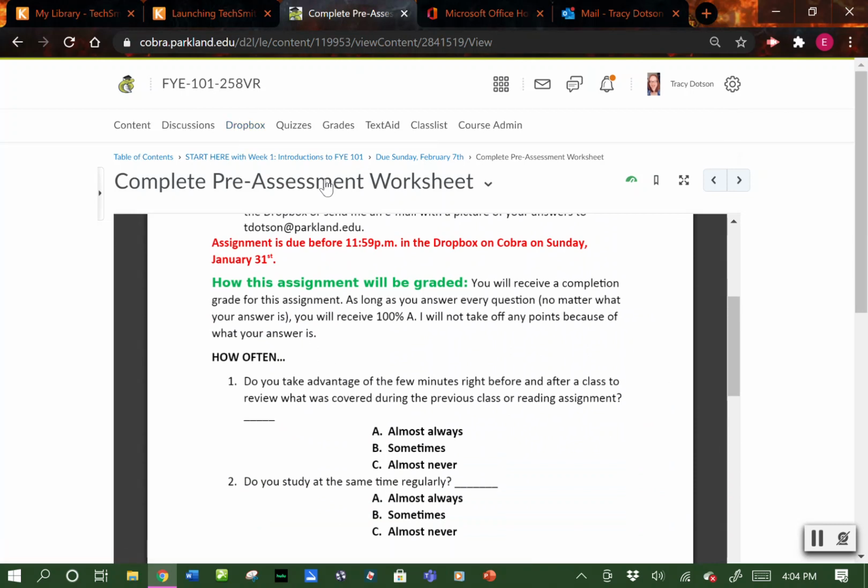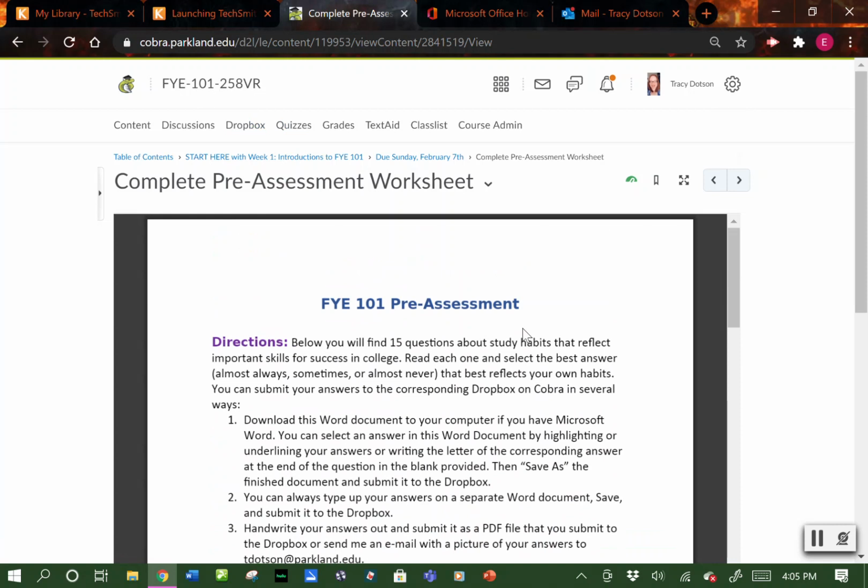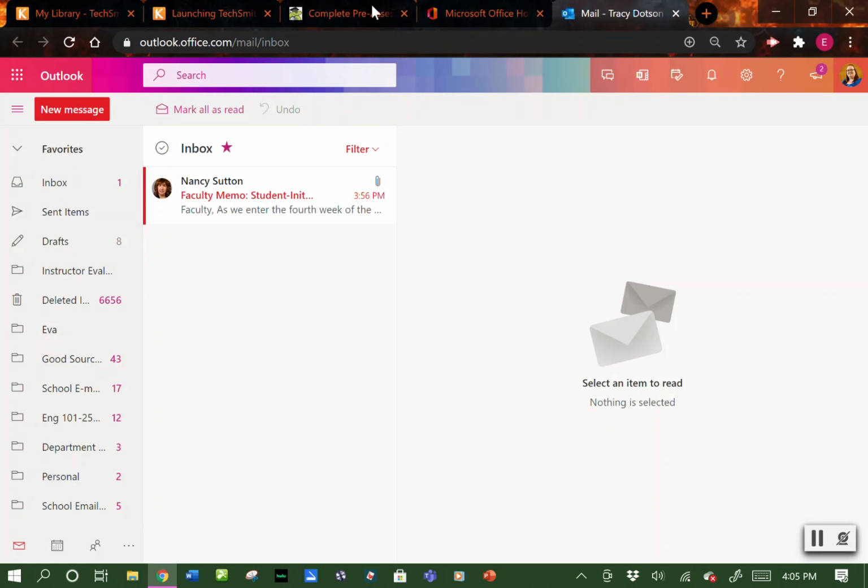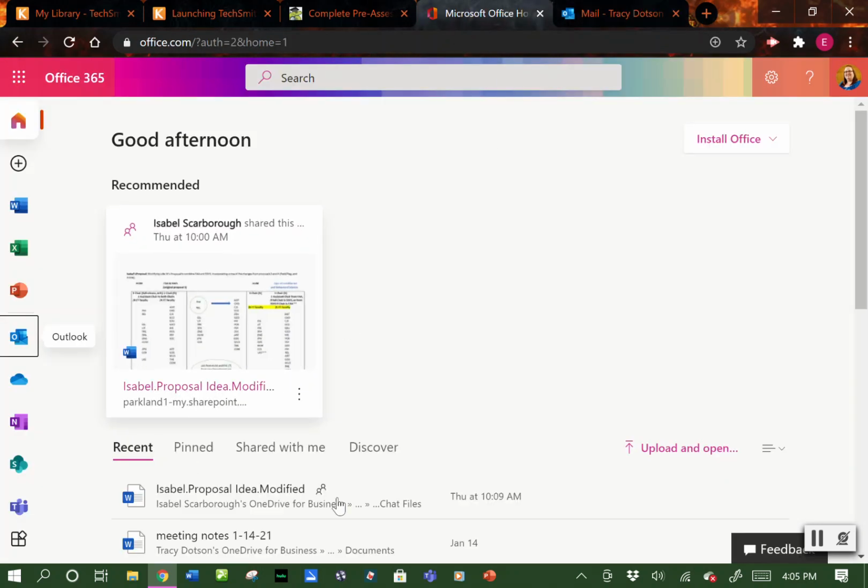Now here's the thing about the Dropbox. You can only submit files from Microsoft Word or a PDF file. If you are using Google Docs, it will not connect. I know sometimes, especially with online learning, technology can be a hard, tricky thing for students to get a hold of. So if you have a computer but it doesn't have Word, when you go into your Parkland email, you want to go up here to the left where these dots are. It will take you to this page.